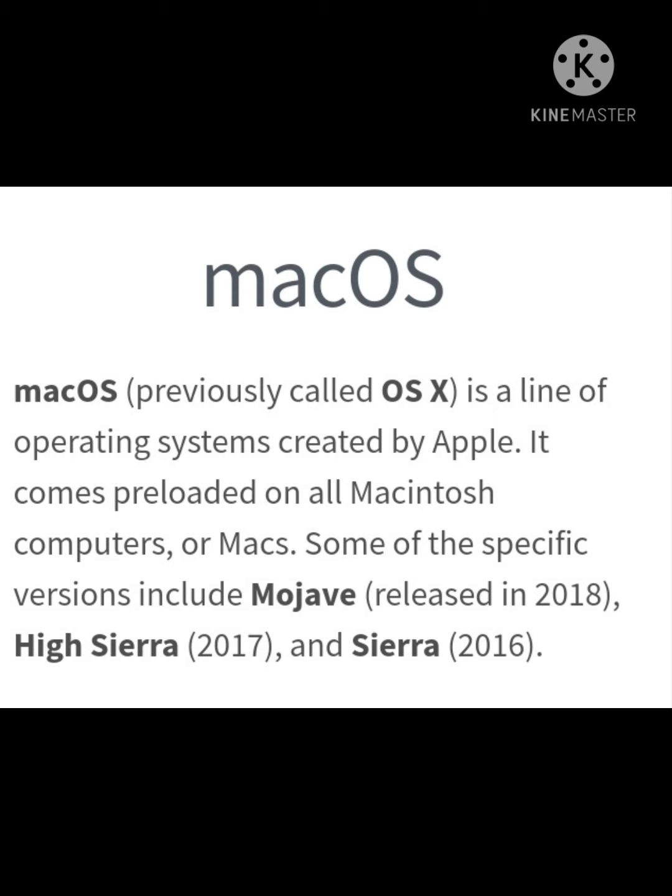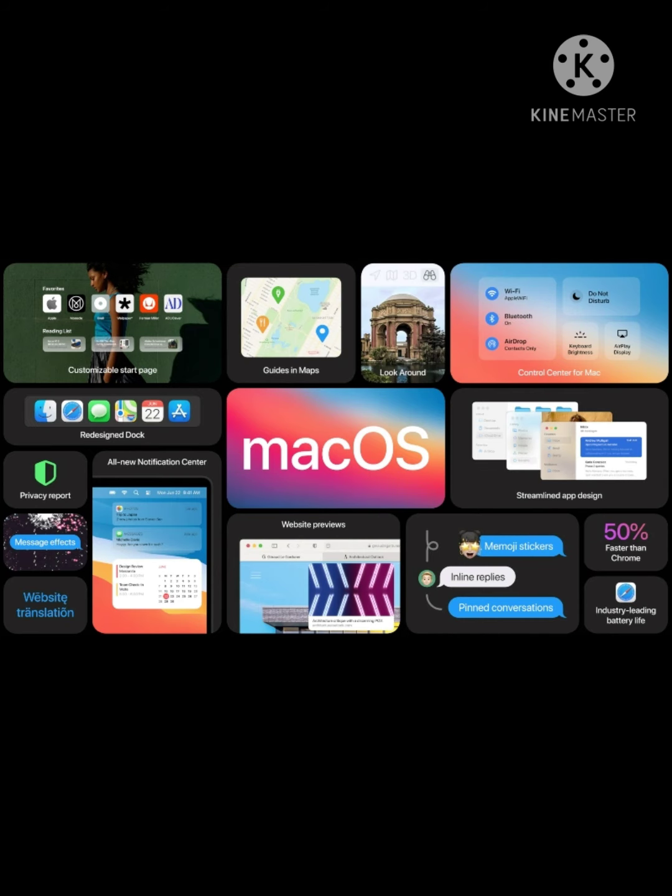For the Mac OS. Mac OS is a line of operating systems created by Apple. According to StatCounter Global Stats, Mac OS users account for less than 10% of global operating systems, much lower than the percentage of Windows users, more than 80%. One of the reasons for this is that Apple computers tend to be more expensive. However, many people do prefer the look and feel of Mac OS over Windows.